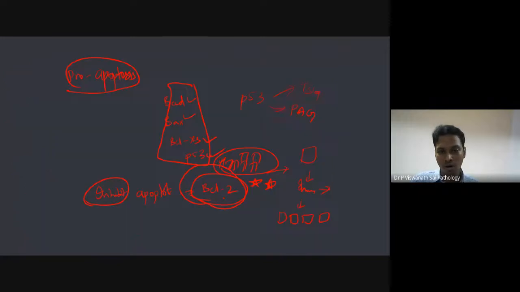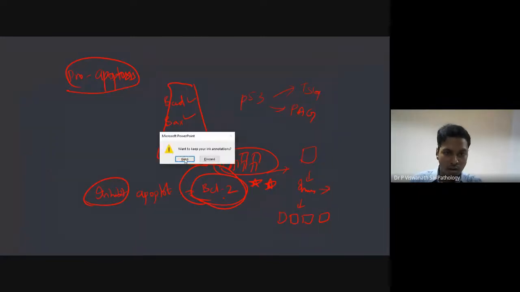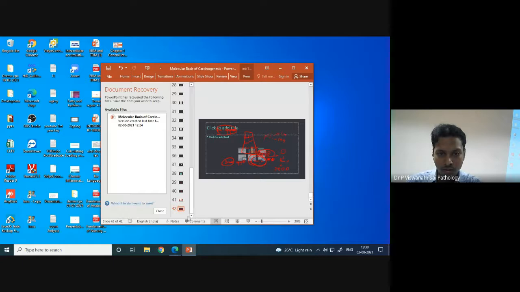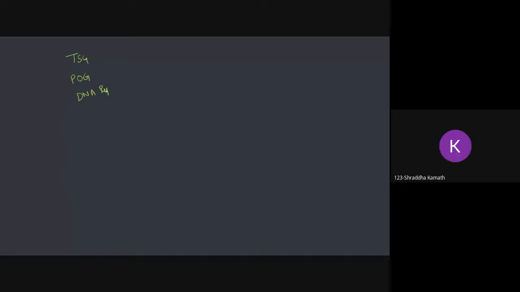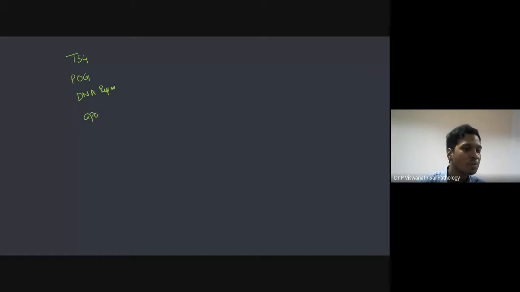Okay, so to summarize whatever we have studied so far. What are the types of genes that we have? Four things we'll write: tumor suppressor genes, proto-oncogenes, DNA repair genes, and apoptosis-related genes, as we'll call them. Okay, so tumor suppressor genes are the braking system. They are the brakes of your body. They control cell regulation.